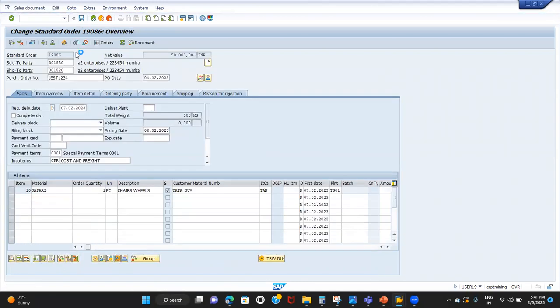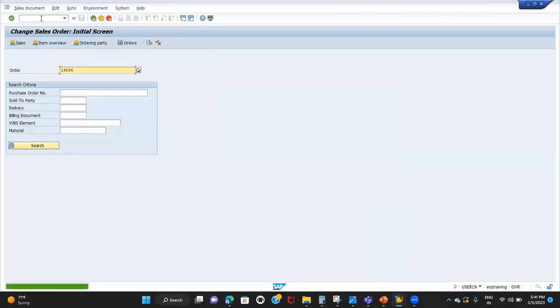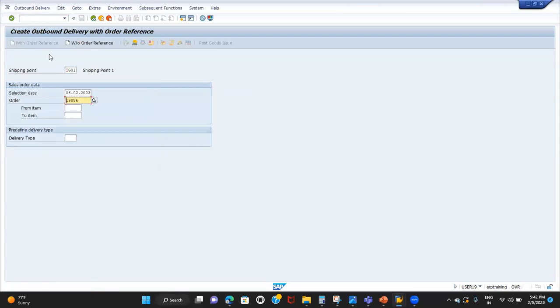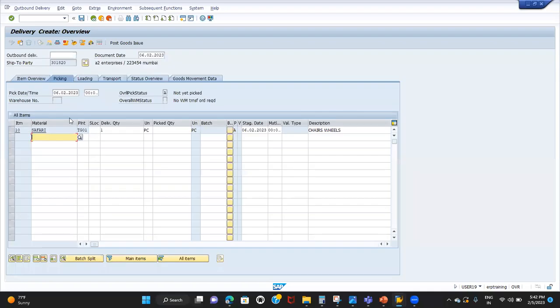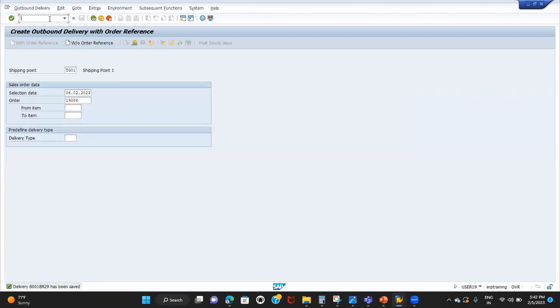I'm going to save the order. Now I'm going to create the delivery. Enter the storage location, picked quantity, PGI. Okay, I'm going to create the billing document.